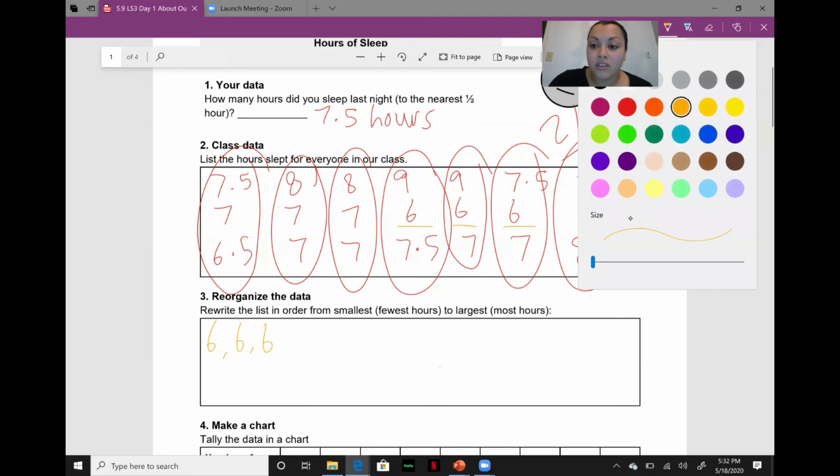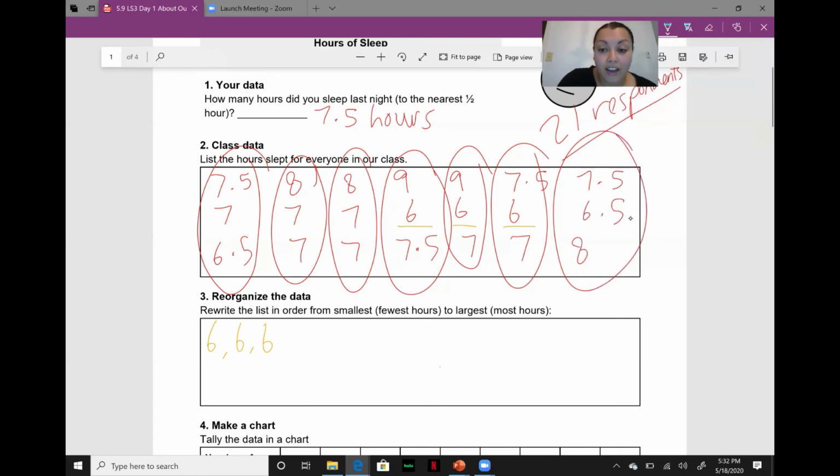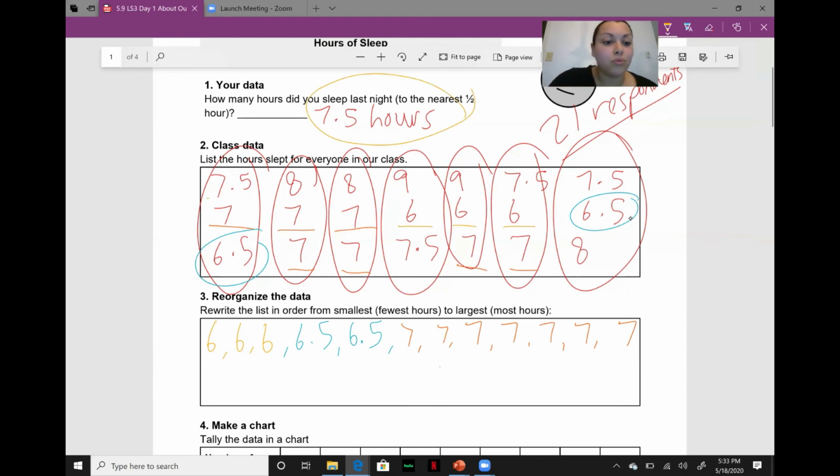Then we have the number 6.5. So we have 2 people slept 6.5 hours. Then we have the number 7. So we have 1, 2, 3, 4, 5, 6, 7. So 7 people slept 7 hours. So then we look at 7.5, which was the number of hours I said. We have 7.5, that's 1, 2, 3, 4. So 4 people said 7.5.